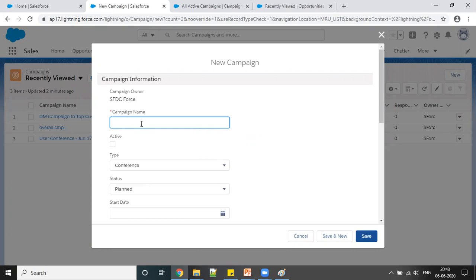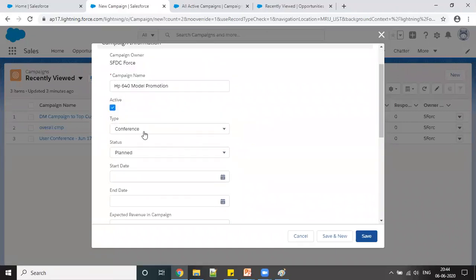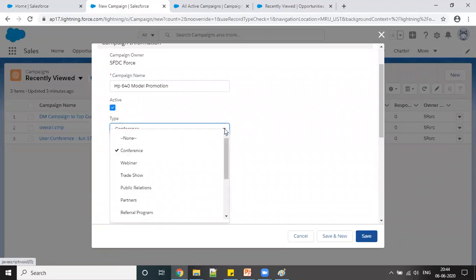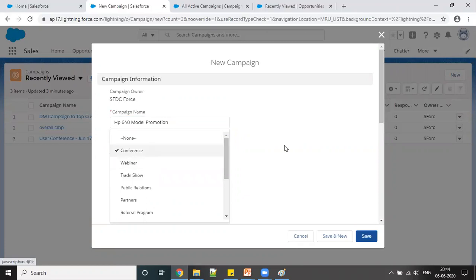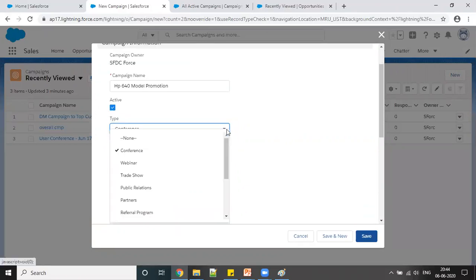I can give some name here, for example, HP, and I'm just giving 640 model promotion. I'm just keeping this active here. I'm selecting here the type, like this campaign was conducted in what type, in what way.